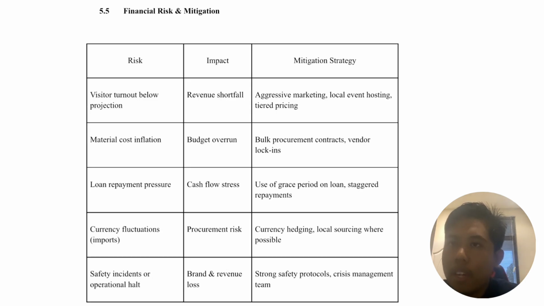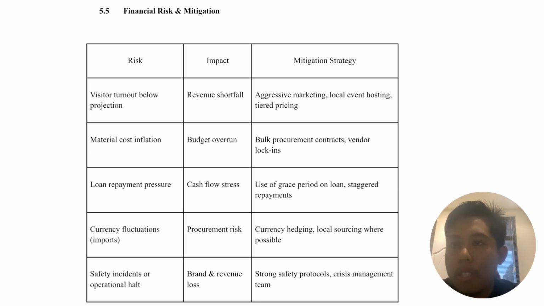And finally, for the financial risk and mitigation, we need to consider risks such as visitor turnout below projection, which will cause a revenue shortfall. To mitigate this risk, the project should market the theme park very inclusively, and maybe local events can host their programs in the theme park, and maybe we can target the price of the ticket. Next, material cost inflation will cause a budget overrun. To mitigate this problem, we need to do bulk procurement contracts and vendor lock-ins.